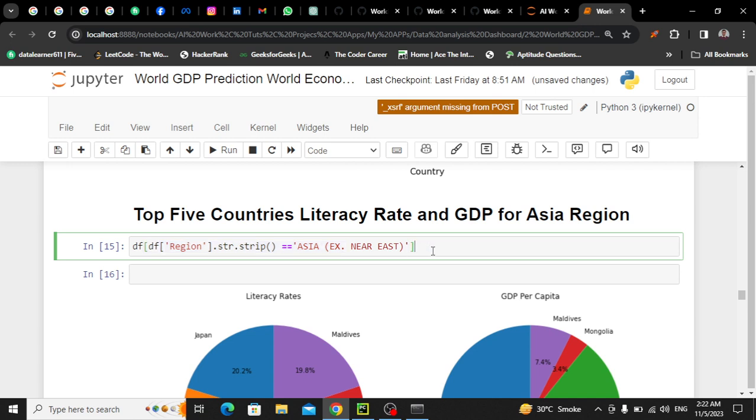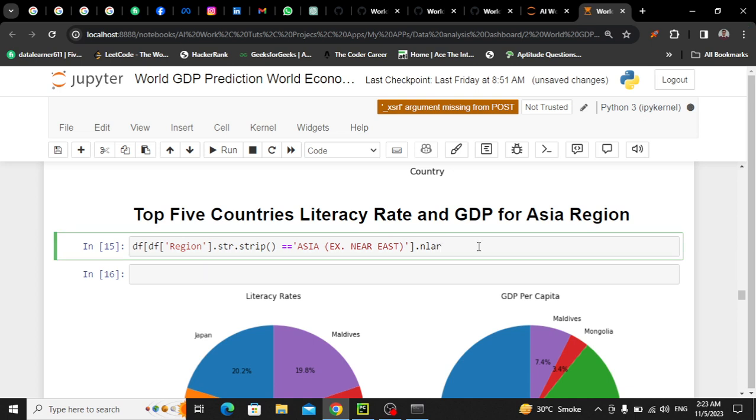आई एम टेकिंग top 5 countries literacy and GDP। so we have a lot of ways, but let me show you another new way। and largest, there is a function and largest। okay, why it's not working?